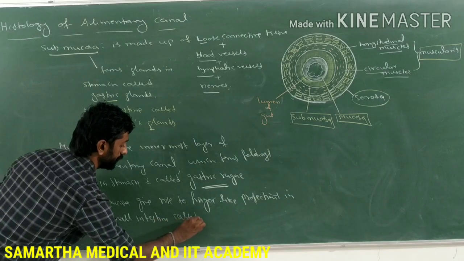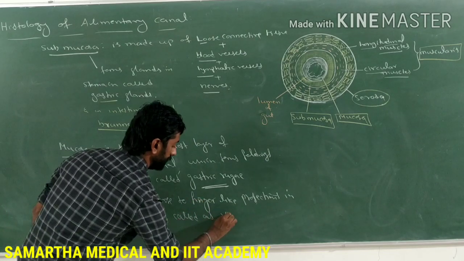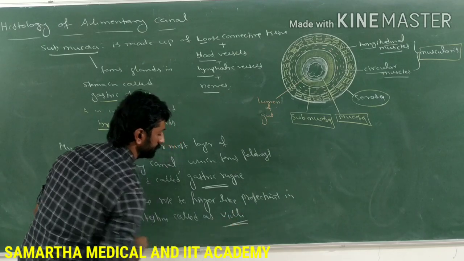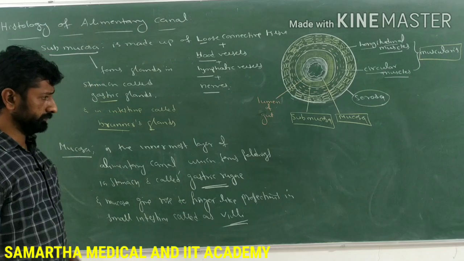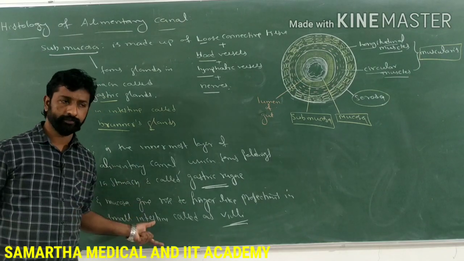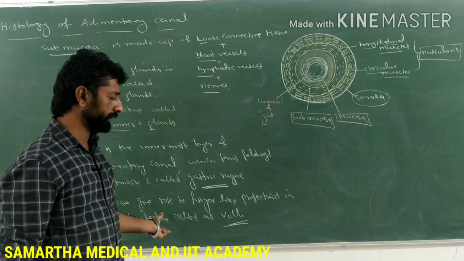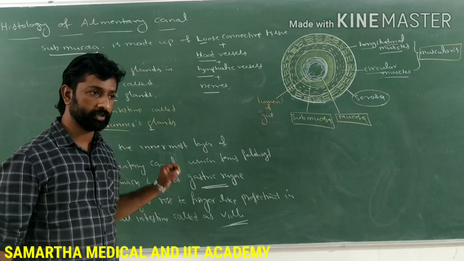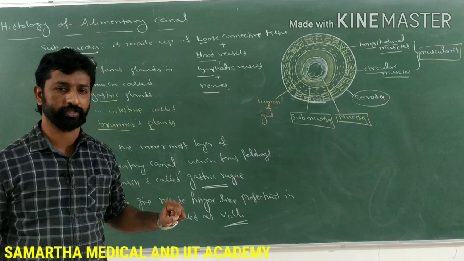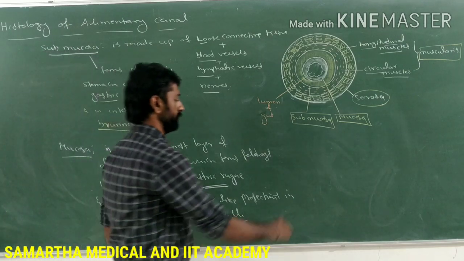Those are called villi. Further, these villi are lined by cells and give rise to the formation of microscopic projections. What are they called? Microvilli.